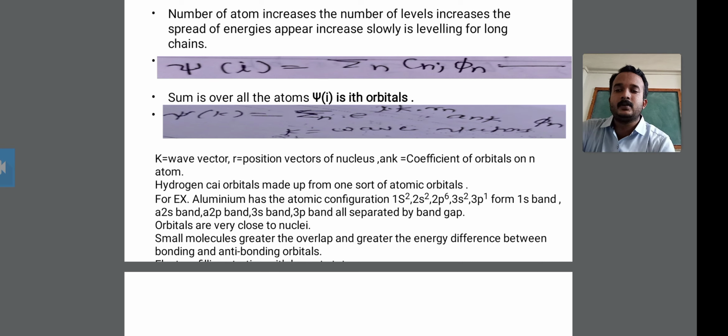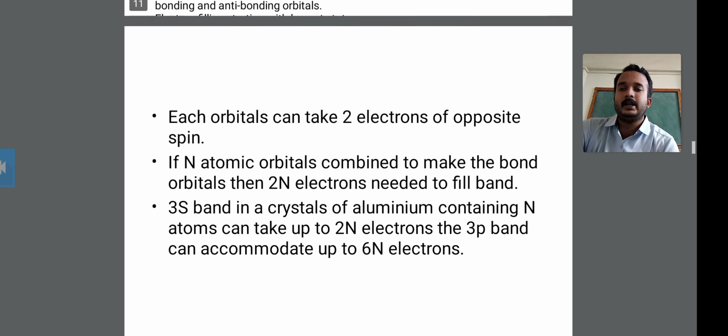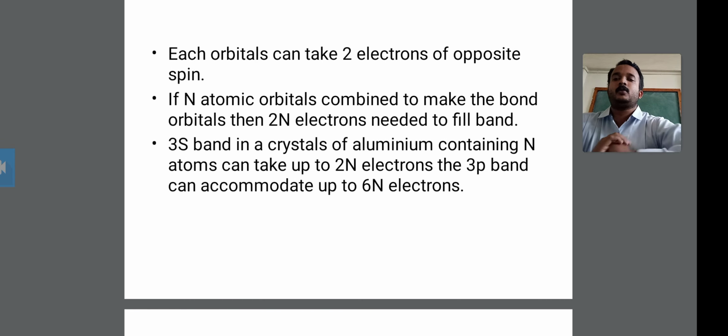Each orbital can take two electrons of opposite spin.